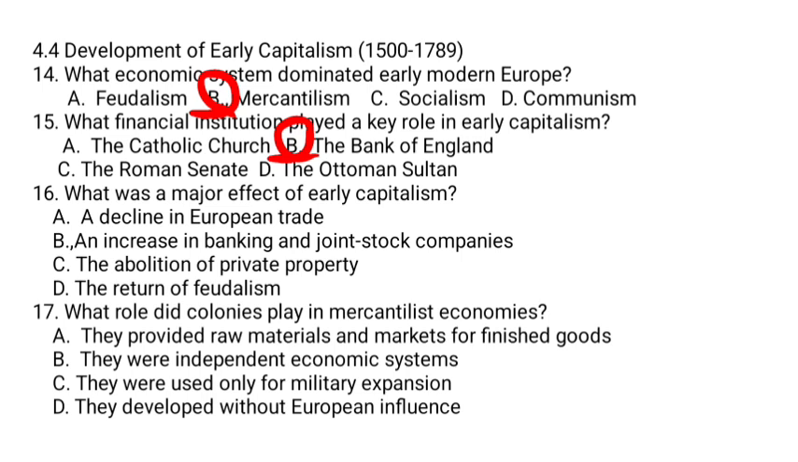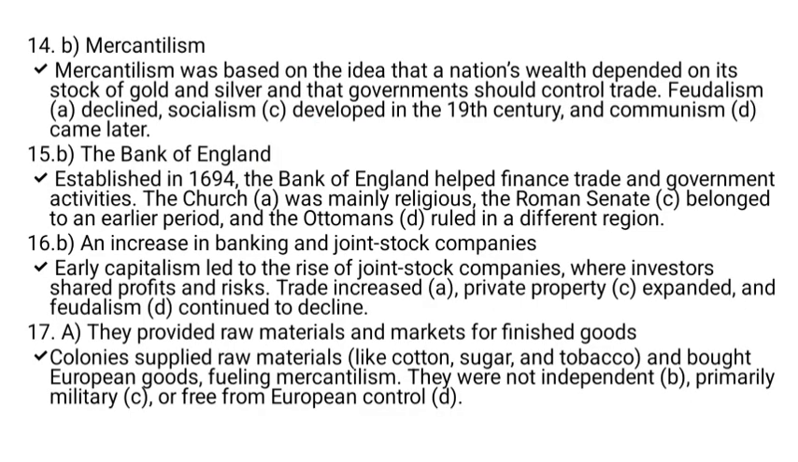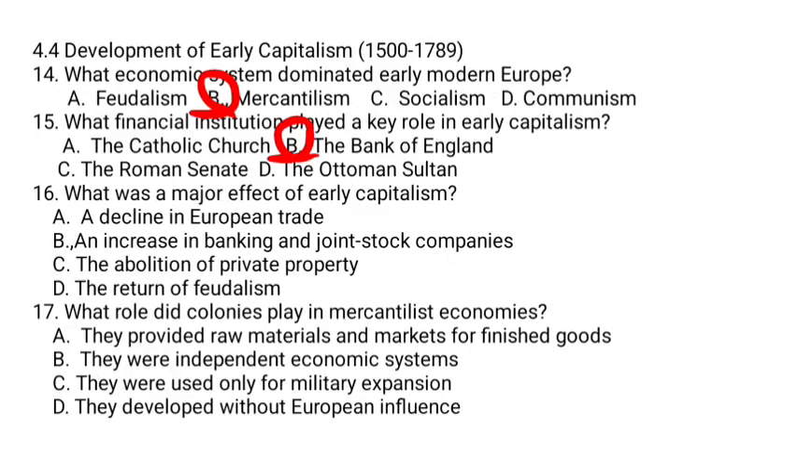An increase in banking and joint stock companies was a major effect of early capitalism, because early capitalism led to the rise of joint stock companies where investors shared profits and risks. Trade increased, private property expanded, and feudalism continued to decline. As a result, C, A, D are not the answer. B is the correct answer.